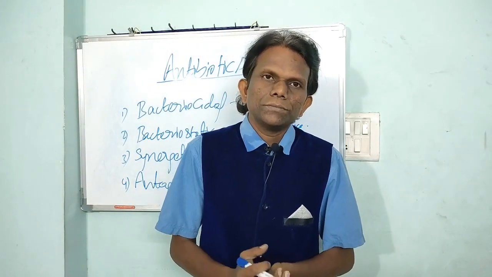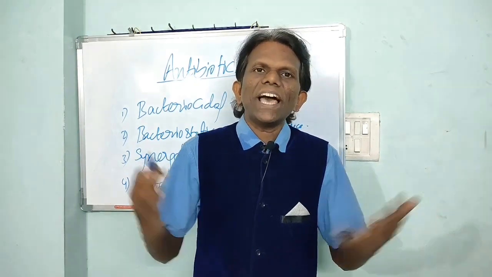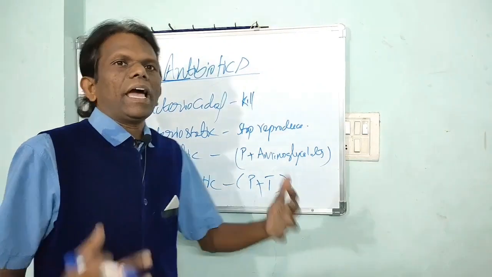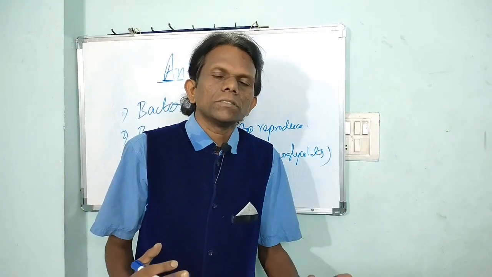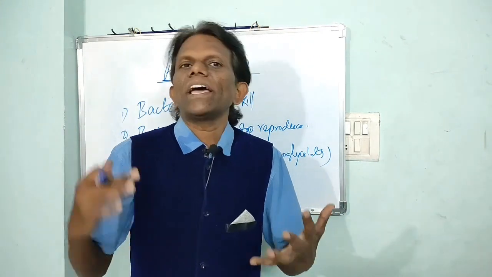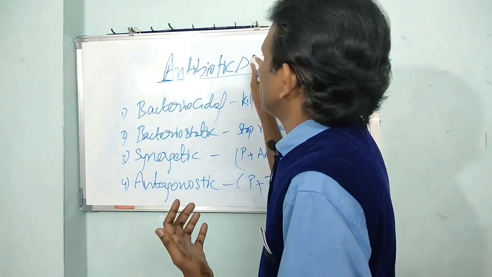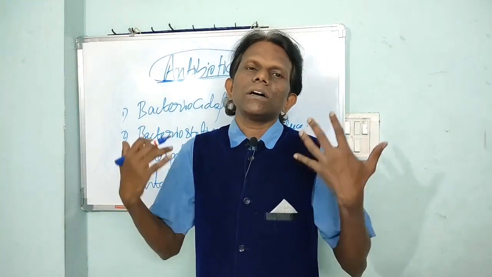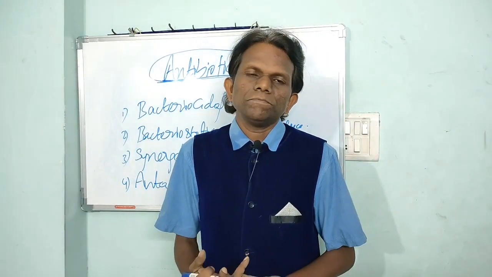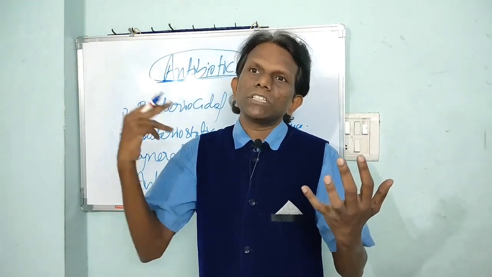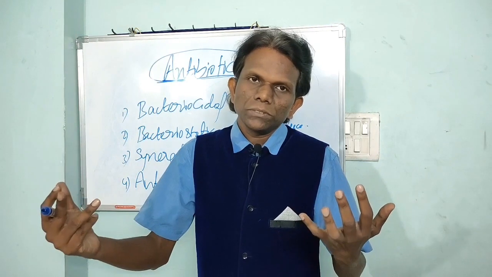Antibiotics. So what is antibiotics? Anti, against; biotic, pertaining to living things. So against life is called antibiotics. The antibiotics are derived from biological origin. Most of the antibiotics are derived from Streptomyces species.